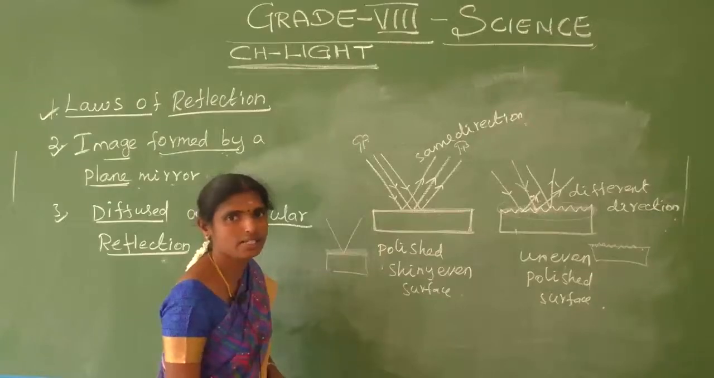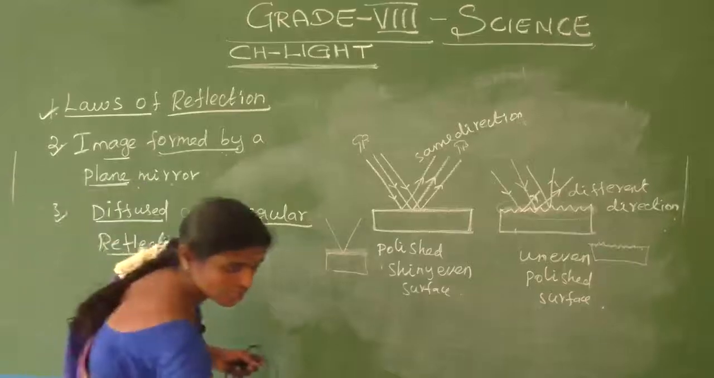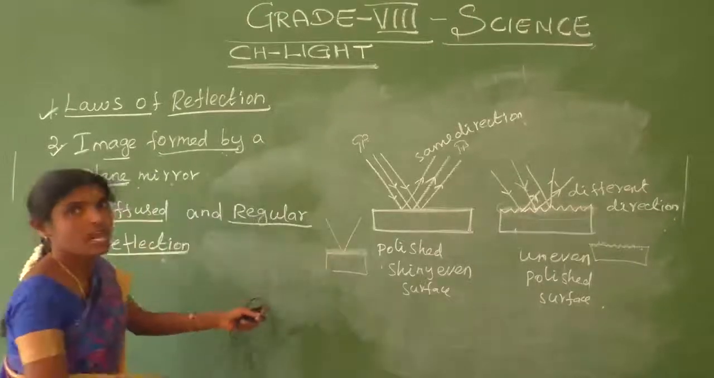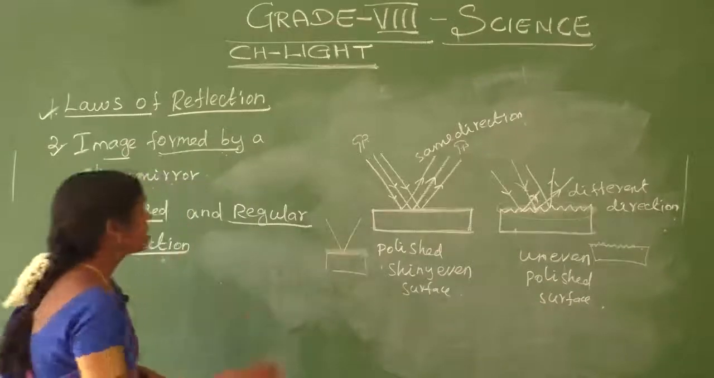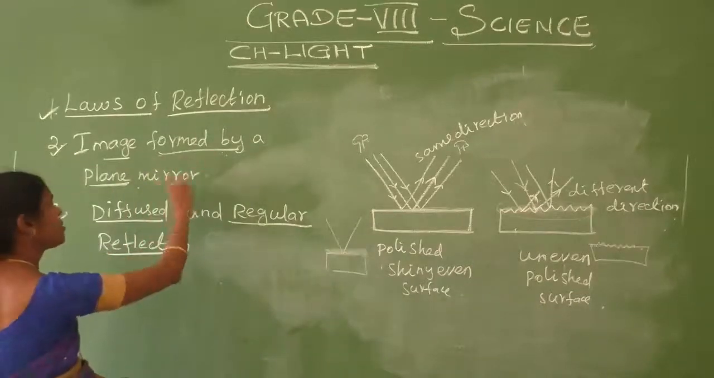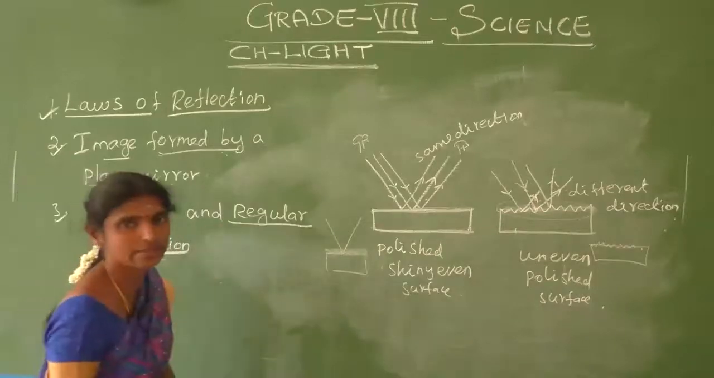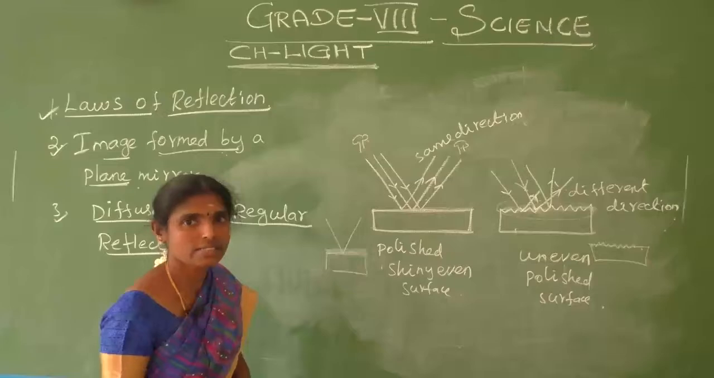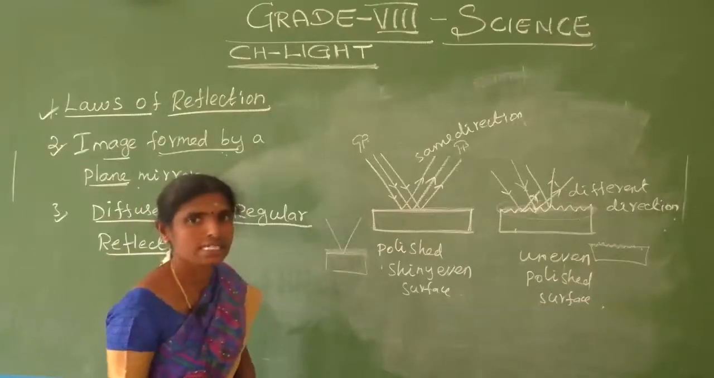Do you understand? Okay, that's all. Today we have discussed only three topics. What are the three topics? Laws of reflection, image formed by a plane mirror, and diffused and regular reflection. Do you understand? We have already discussed this in 7th standard also, so it is very easy.